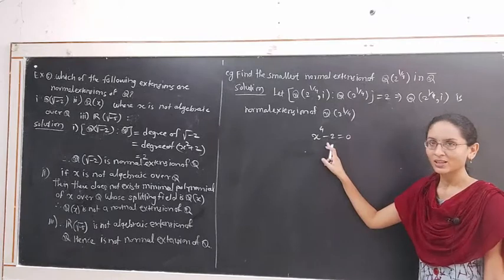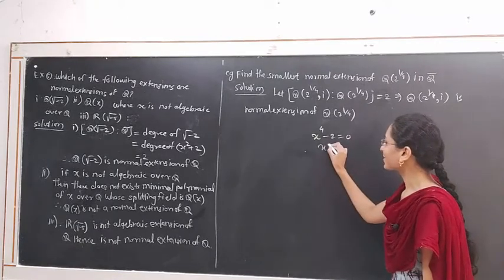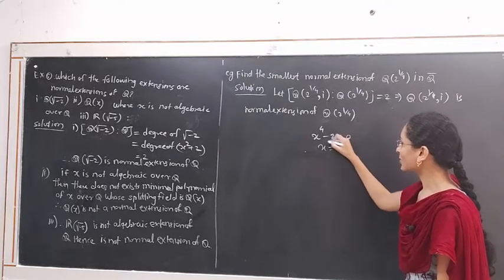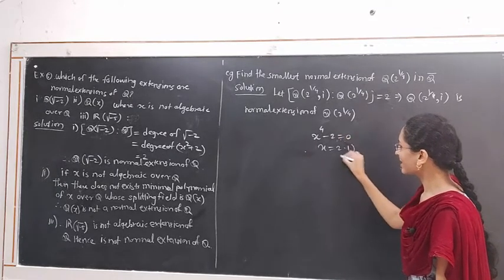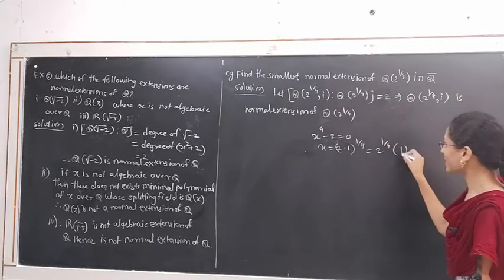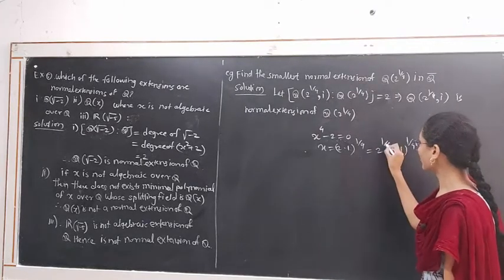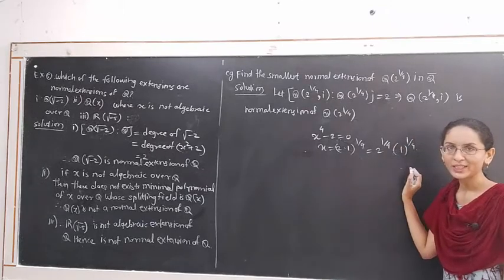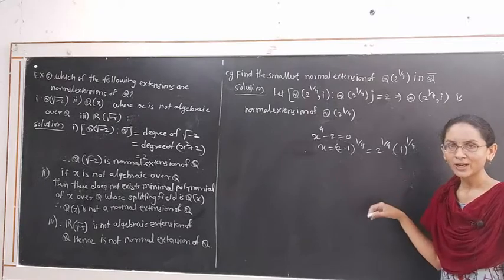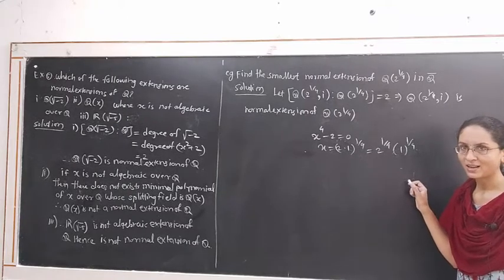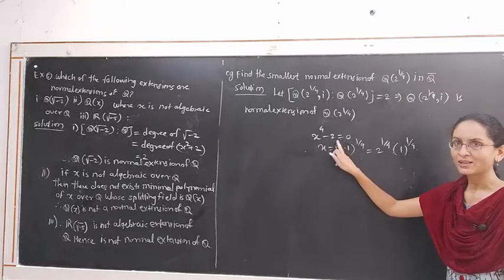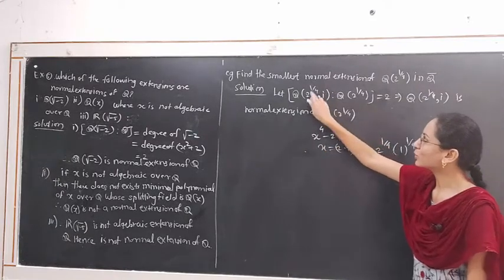has 4 roots that are calculated by considering x = 2^(1/4). The 2^(1/4) is nothing but 2 into 1^(1/4). This is 2^(1/4) into 1^(1/4), that is, 2^(1/4) into the fourth roots of unity. There are 4 distinct fourth roots of unity which are 1, -1, i and -i. Hence all the roots of the polynomial x⁴ - 2 are in the field Q(2^(1/4), i),